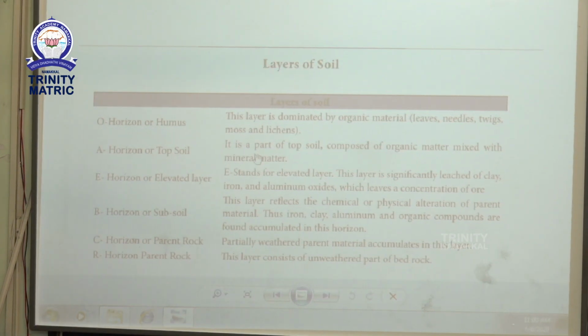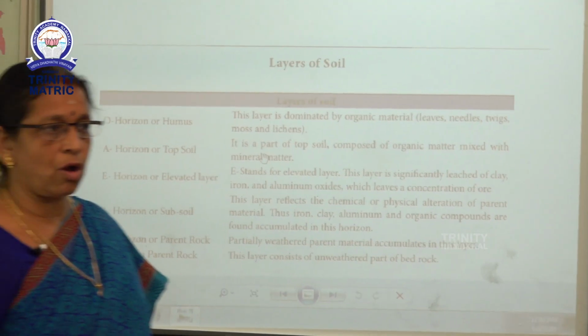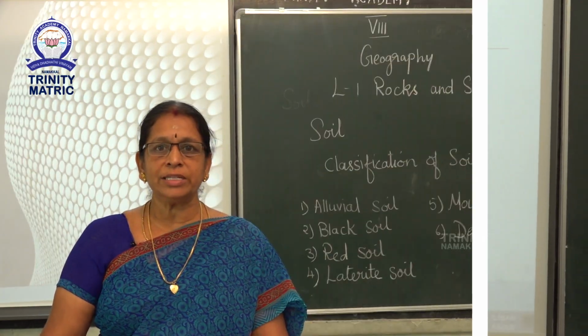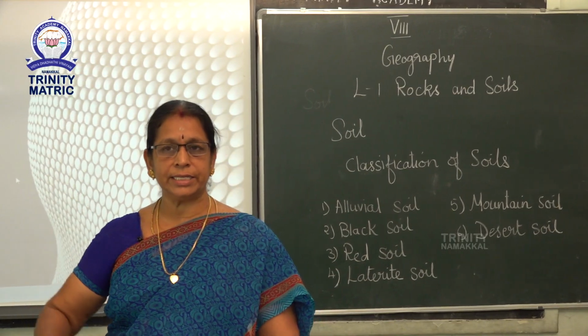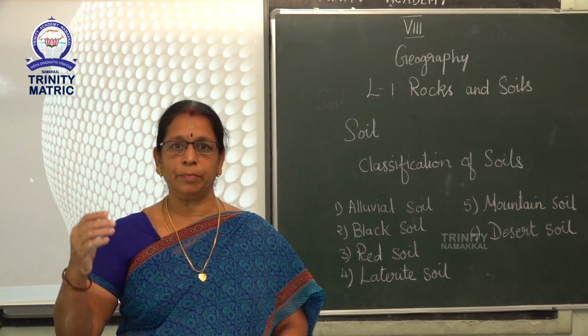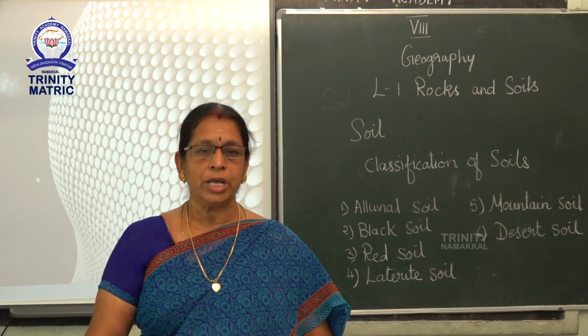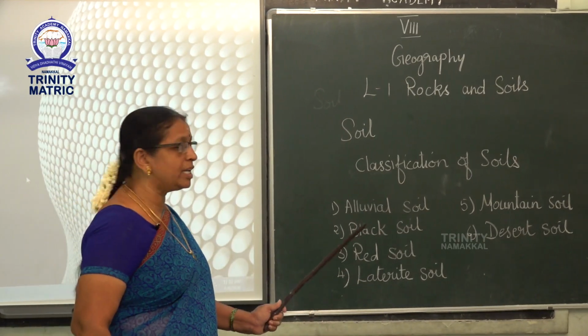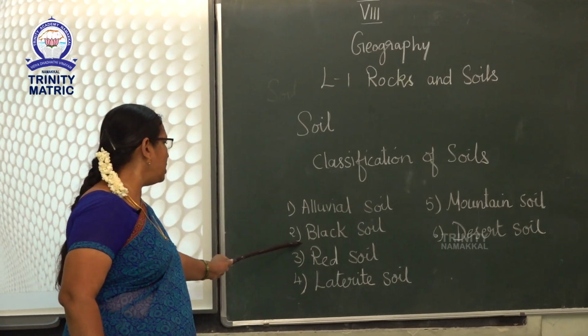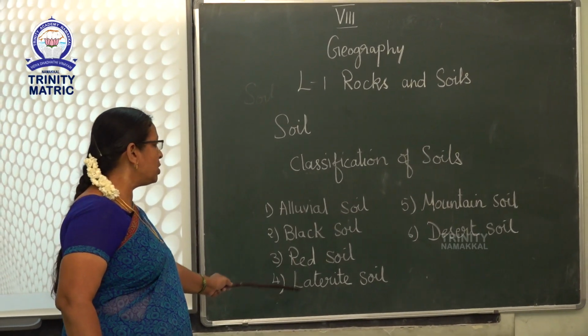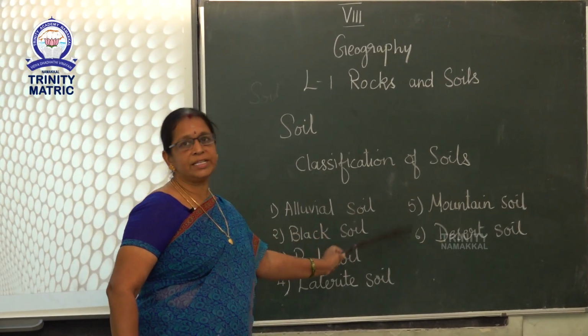Now we can see the classification of soils. Soils are classified on the basis of their formation, colors, physical and chemical properties. Based on this, soils are classified into 6 types, that is alluvial soil, black soil, red soil, laterite soil, mountain soil and desert soil.